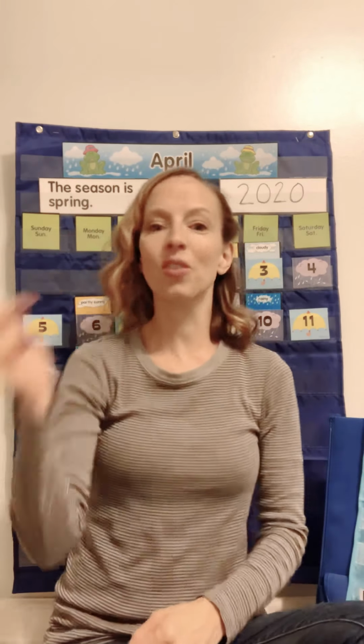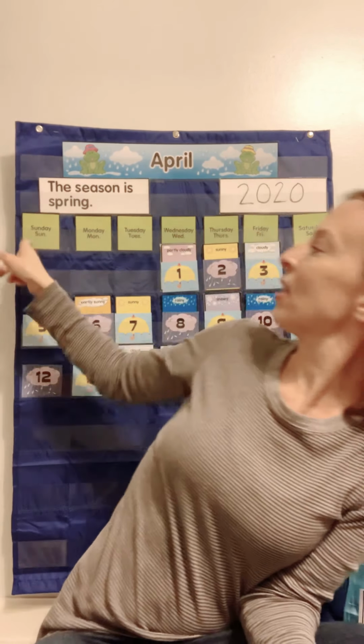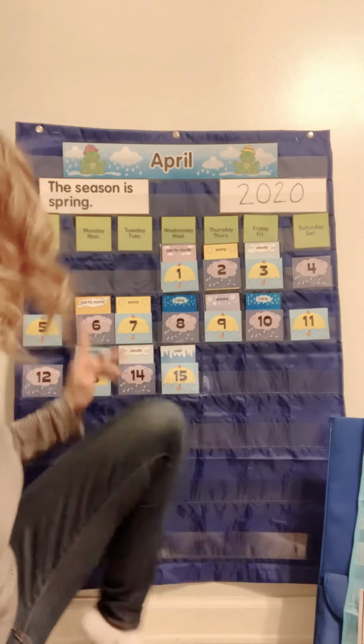Are you ready? The days of the week go round and round, round and round, round and round. The days of the week go round and round, start all over again. The first day of the week is Monday, then Tuesday, Wednesday, Thursday, Friday, Saturday, Sunday, and they start all over again.